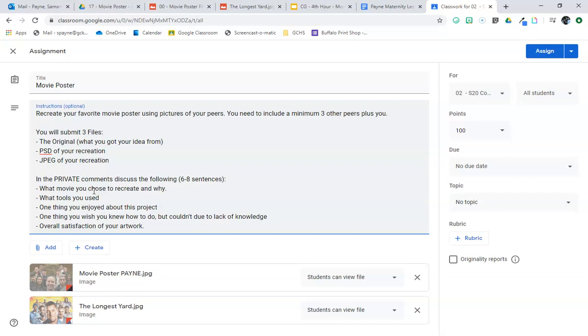It's not going to be used in the grading process, like, oh, you gave yourself a 5, so I give you a 5. I just want to know what was your satisfaction of your artwork and why are you rating yourself that? Maybe you give yourself a 5 because you're like, I just feel like I really couldn't get XYZ to match. Or you give yourself a 10 because you're like, this really stretched my creativity, but I think that I really crushed this project and it was fun to do, or something along those lines. So give me a rating on a scale of 1 to 10 and why you gave yourself that rating.